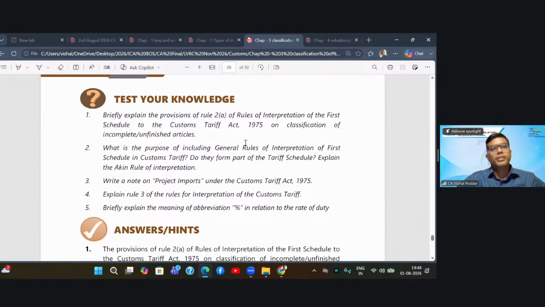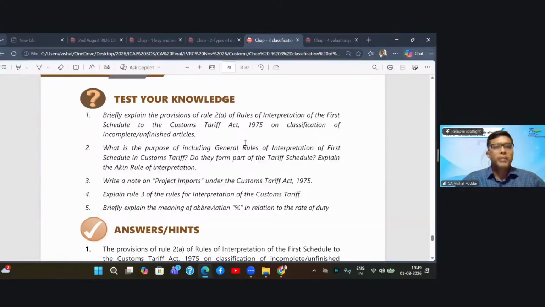Explain Rule 3. As I told you, students, Rule 3 is the most important rule. It has three parts: A, B, C. Firstly, Rule 3 is applicable when, as per Rule 2B, your goods can be classified in multiple headings, multiple chapters. Then how do we decide exactly which heading or chapter will be applicable? For that, Rule 3 is applicable. Firstly, 3A says go by that chapter which is specific over the chapter which is general.